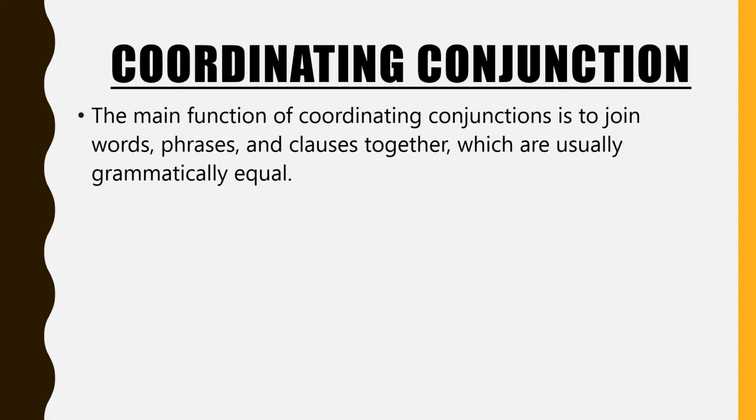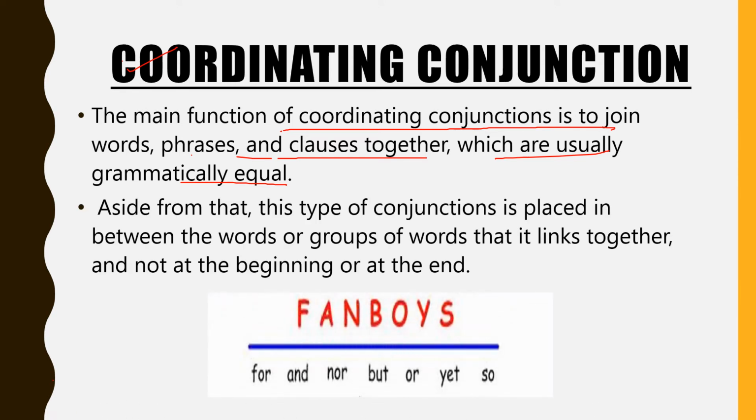So let's now understand what a coordinating conjunction is and where we use it. Among all three types of conjunction, this is probably the most common one. The main function of a coordinating conjunction is to join words, phrases and clauses together which are usually grammatically equal. We'll see which type of sentences are equal, so that we use the coordinating conjunction in between them. So we'll see with the help of examples.